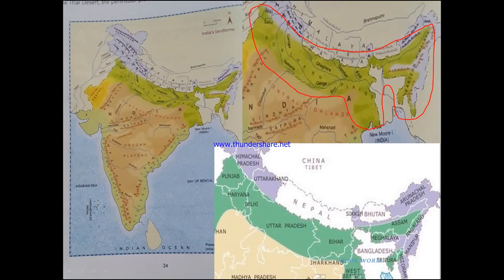Here I have put out another map. You can see the states which come under the northern plain regions. They are Punjab, Haryana, Delhi, Uttar Pradesh, Bihar, Jharkhand, West Bengal, Meghalaya, Assam, Nagaland. So these are a few of the states that come under the northern plain region.